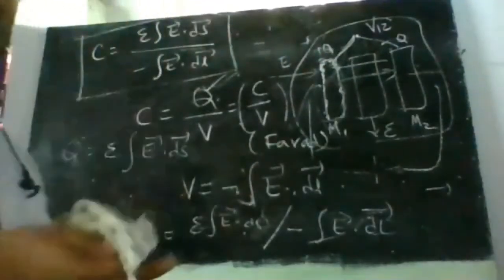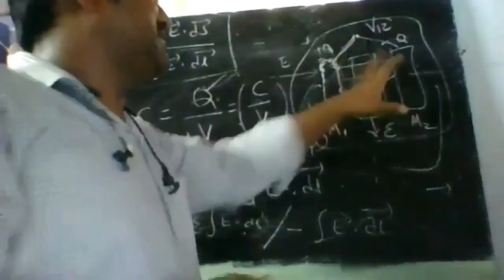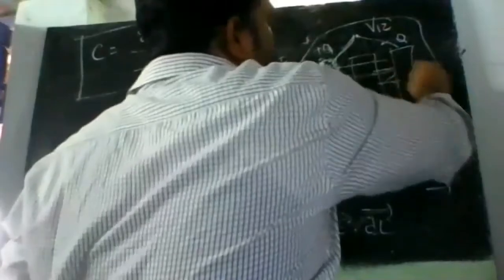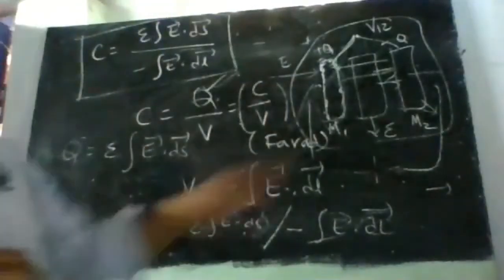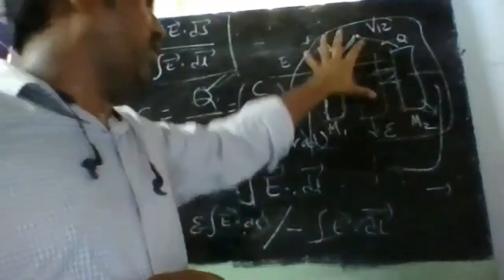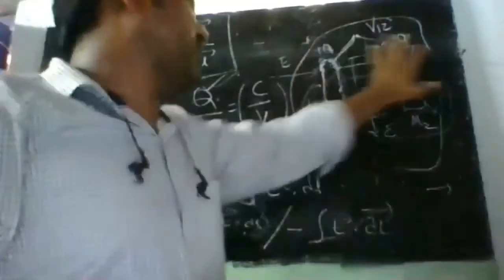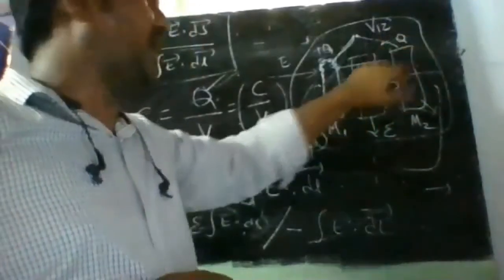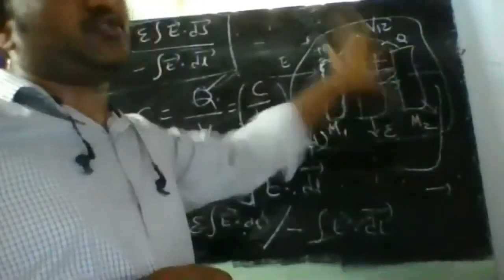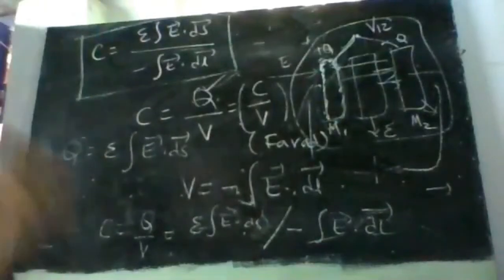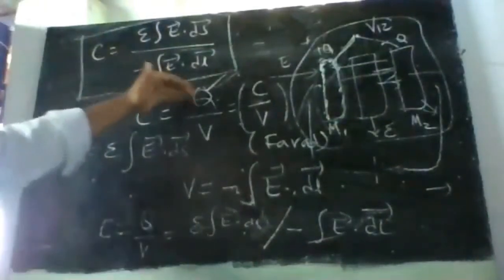It will not pass to the conductor, so all the dielectric will store the entire energy; it will stop here and get stored here. How much is stored is given by Q by V.